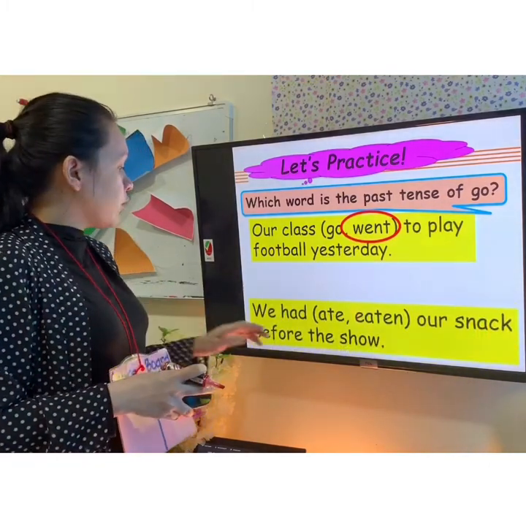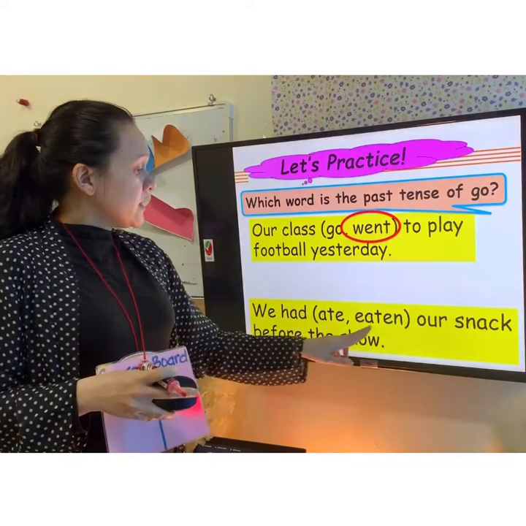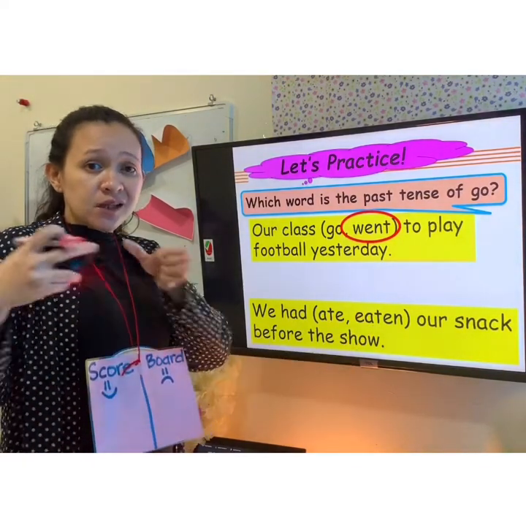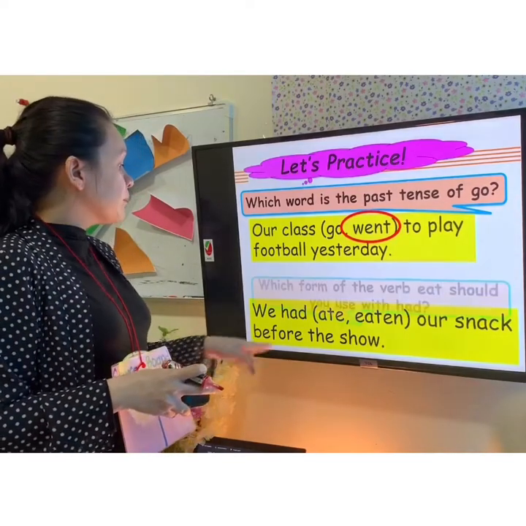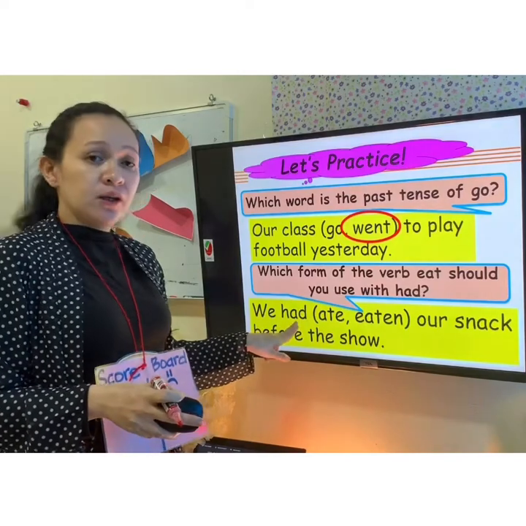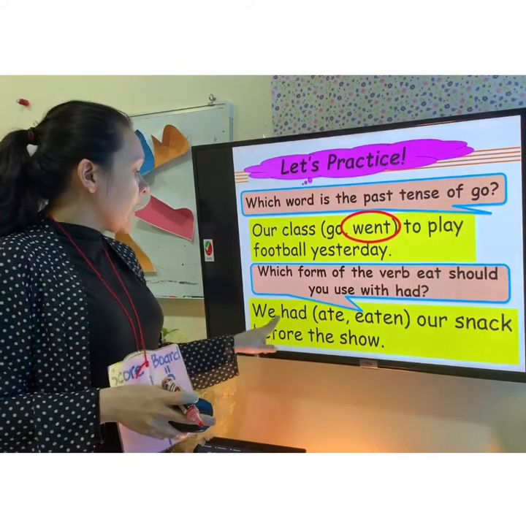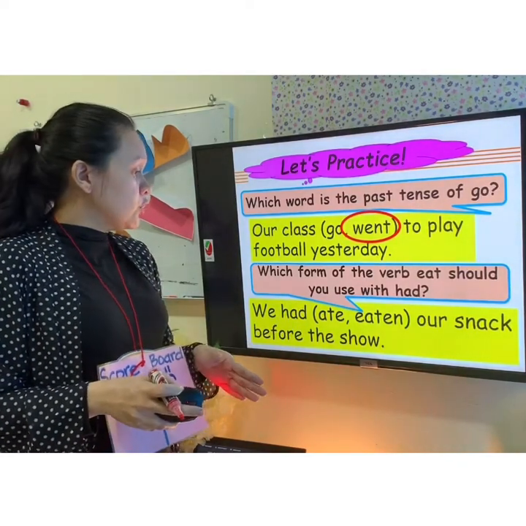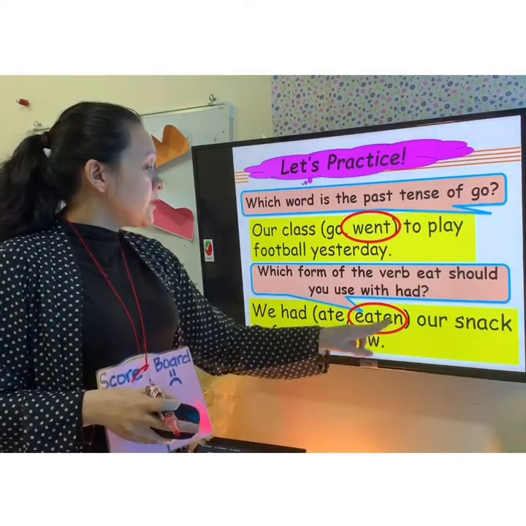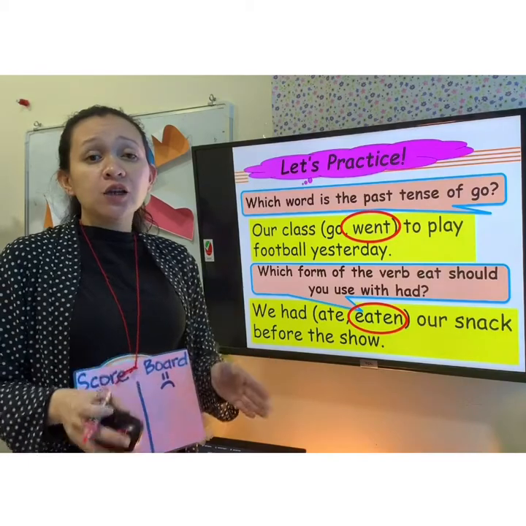How about the second one? We had eaten our snack before the show. So it is in the past tense form also. So which form of the verb eat should you use with had? So notice the word had. What are you going to use? The word there is eaten. So we had eaten our snack before the show.